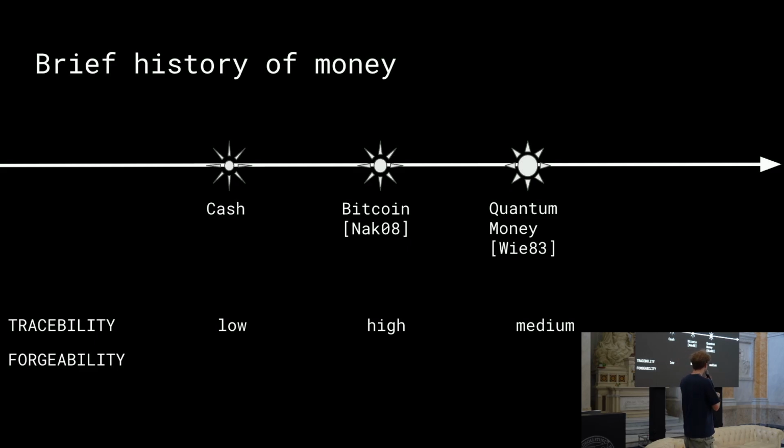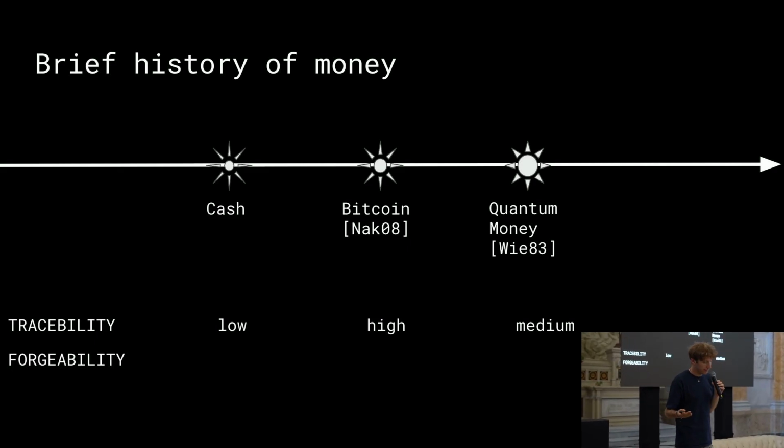And lastly, I'm claiming that the traceability when it comes to quantum money is medium, which kind of contradicts what probably most people would say. Most of the time I see the traceability of quantum money compared to the traceability of cash. So they claim that since it's a sort of physical medium of money, it still has no traceability, similar to cash. But I'm gonna explain to you why I believe that this is not true. And this is what we're gonna upgrade using indistinguishability obfuscation.